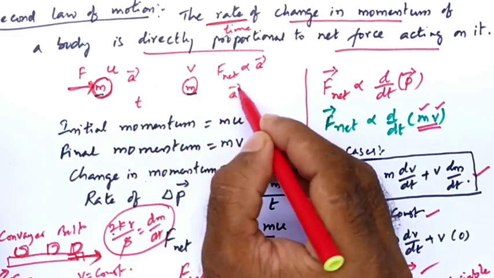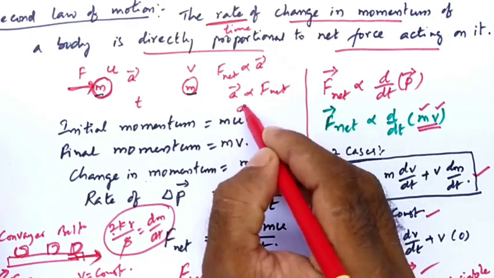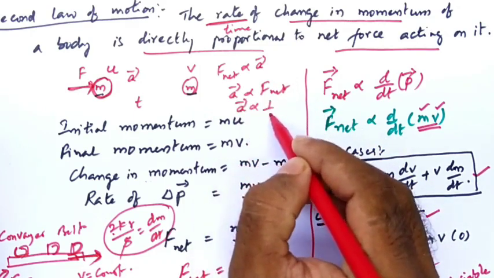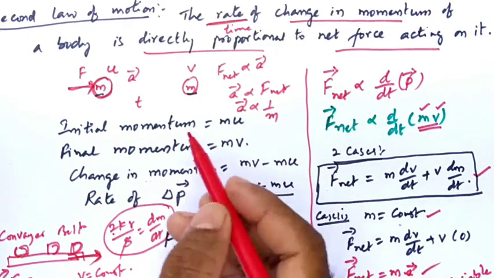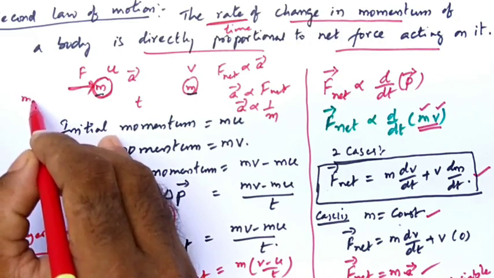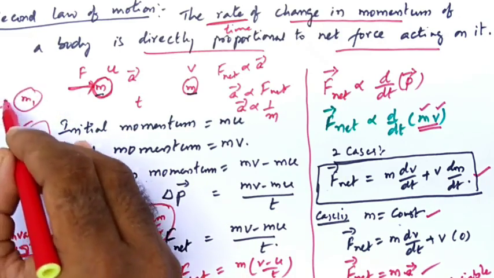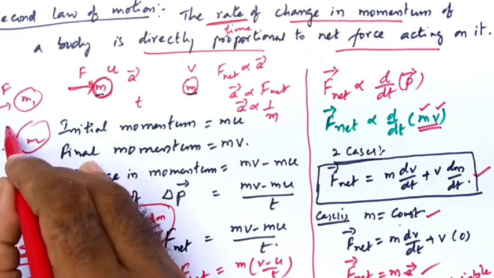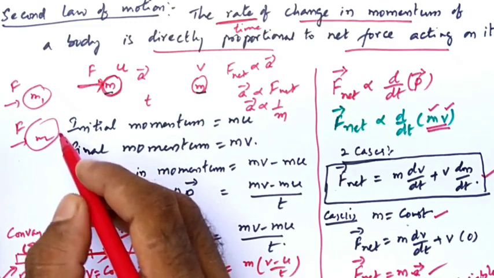The acceleration produced in a body is directly proportional to the net force acting on it, and the same acceleration is inversely proportional to the mass of the body. That means, see here, you take a small object and a big object. On these two you apply the same amount of force. In which case will you get more acceleration?